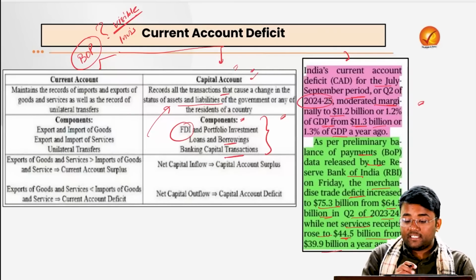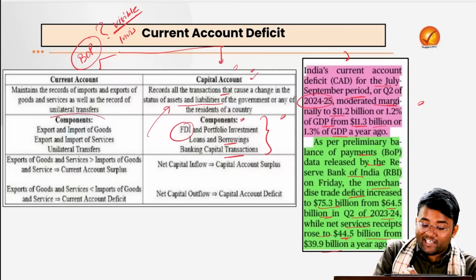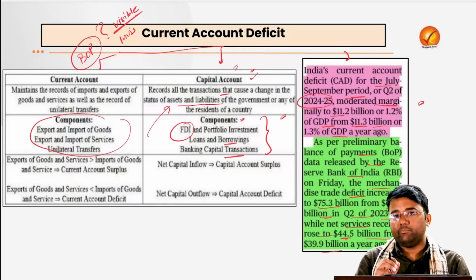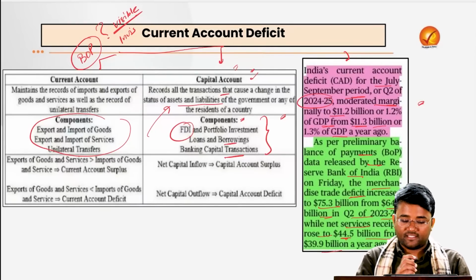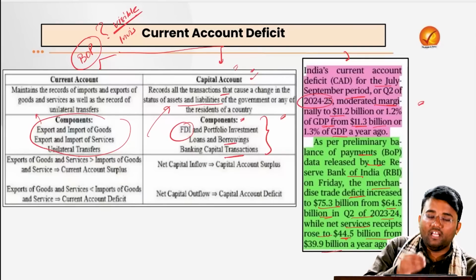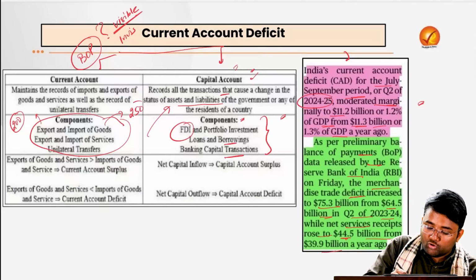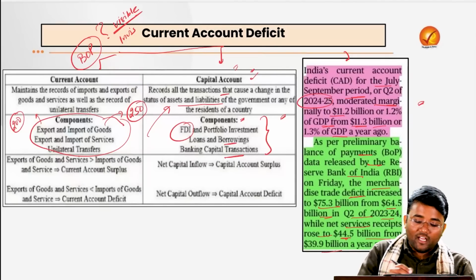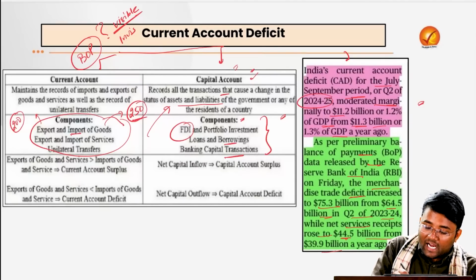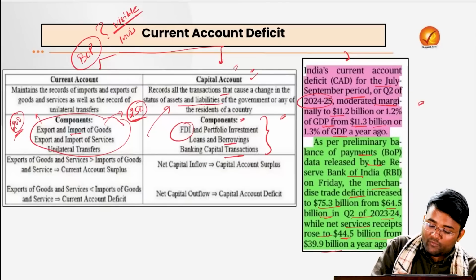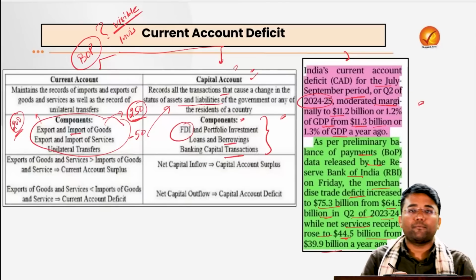Now, we have seen that we are having a current account deficit. What does it mean? Let's try to understand with a very basic example. Let's suppose India exported some products worth 200 rupees, but India also imported goods worth 250 rupees. Here the imports are much higher than exports, so we have to give 50 rupees from our pocket.